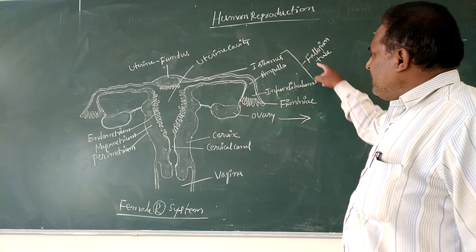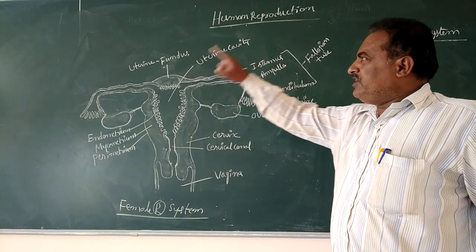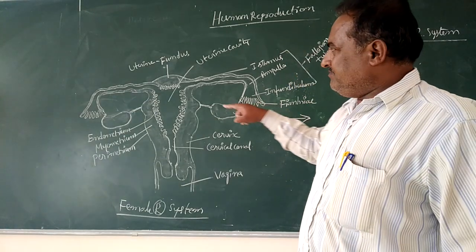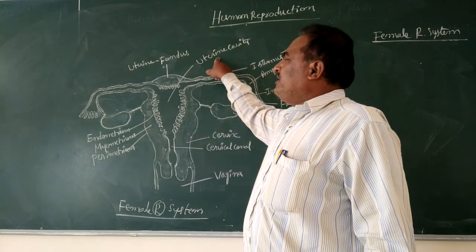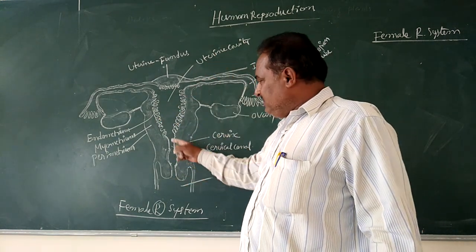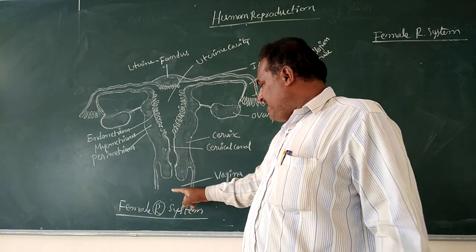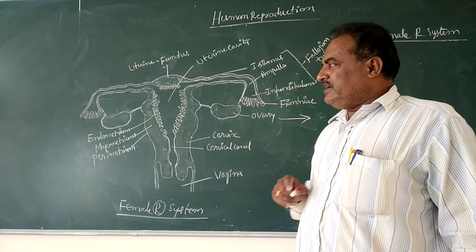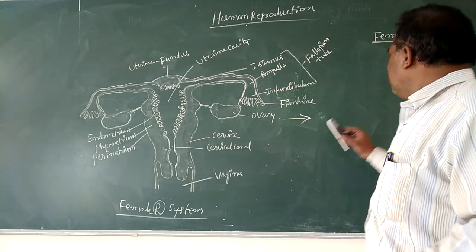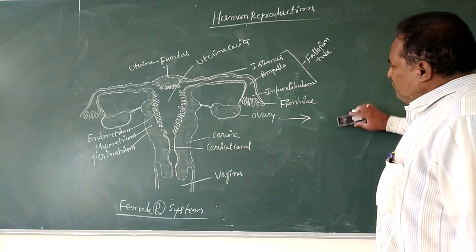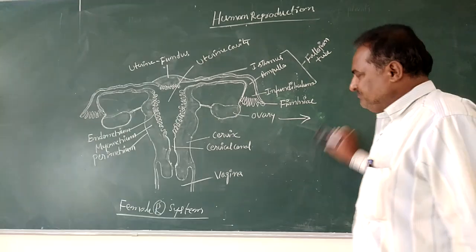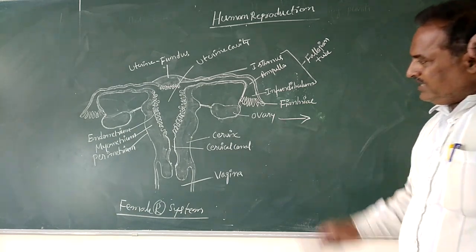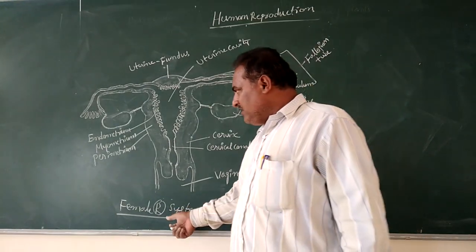Accessory ducts include fallopian tubes or oviduct, next to that the uterine cavity, cervix region, and one more, the vaginal cavity. These are the ducts, and at the thoracic region there is a gland called the mammary gland. Here the diagram shows the female reproductive system.